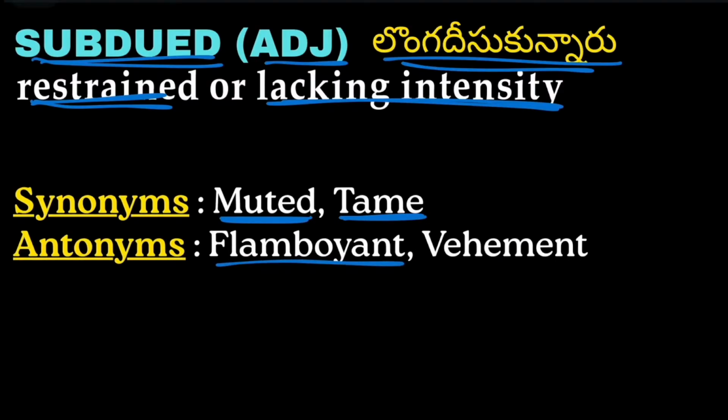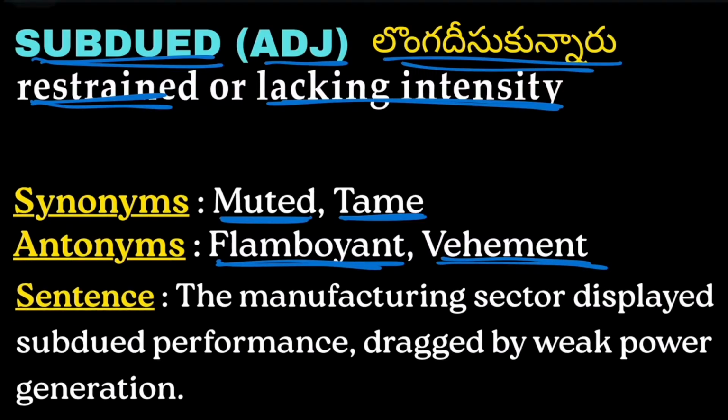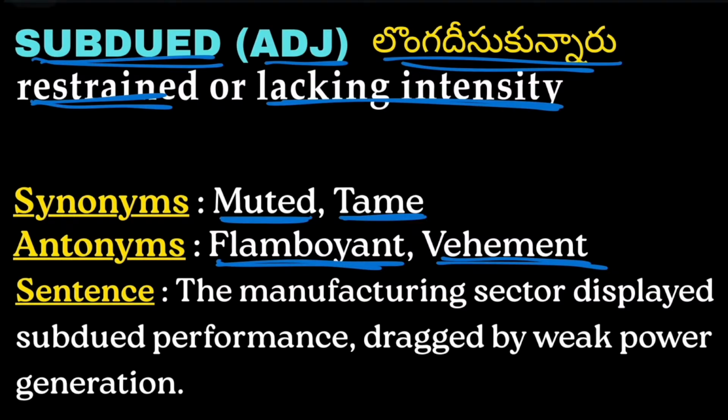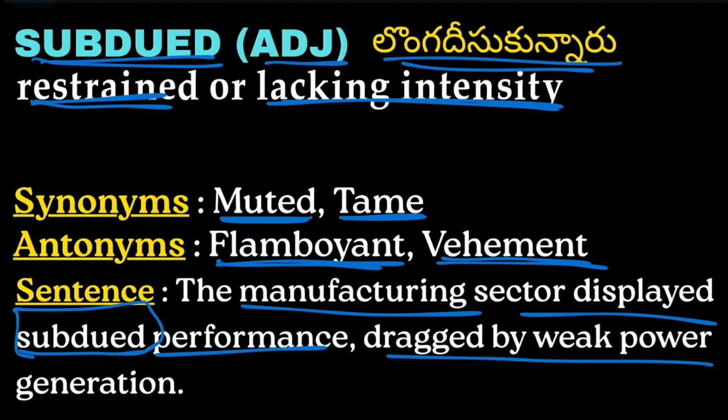Antonyms are flamboyant and vehement. Example: the manufacturing sector displayed subdued performance dragged by weak power generation. So the manufacturing sector displayed subdued performance, meaning lacking intensity, dragged by weak power generation.